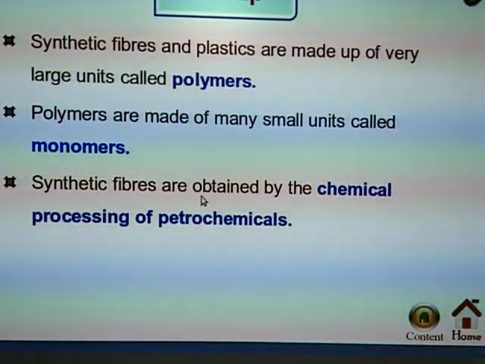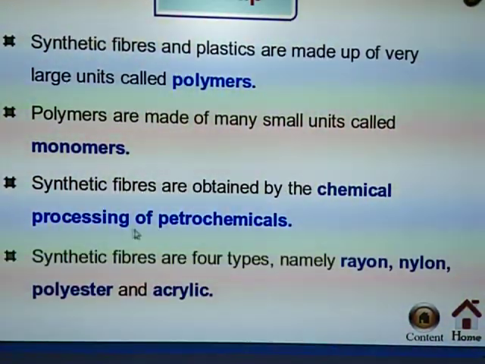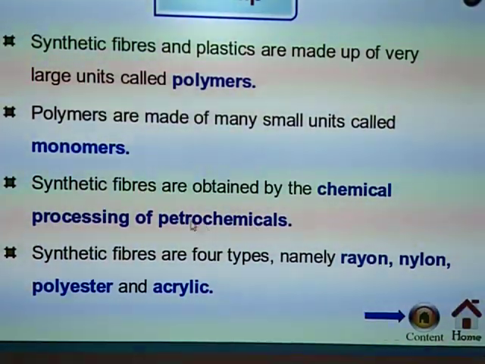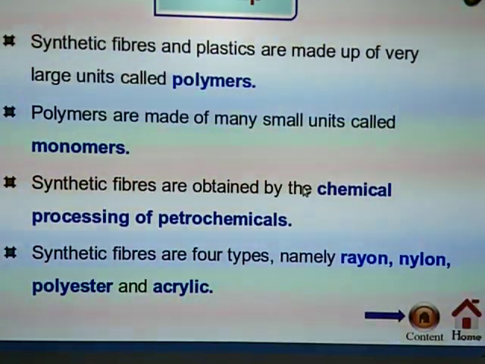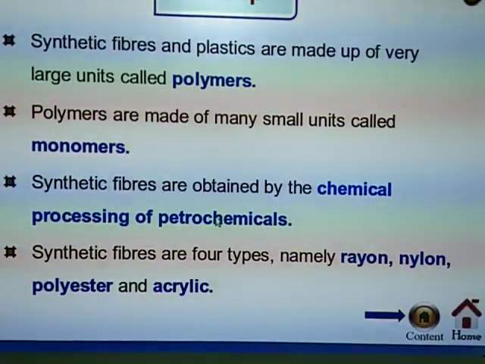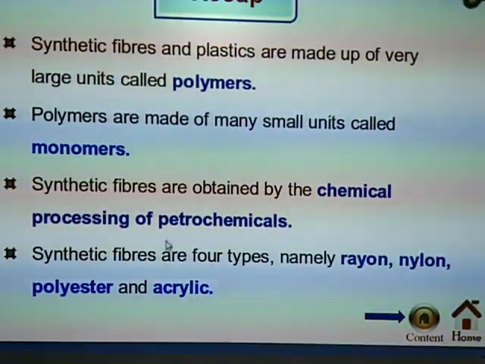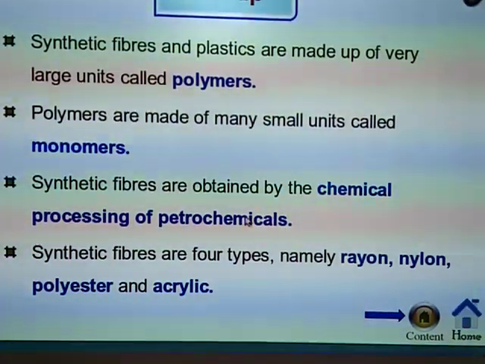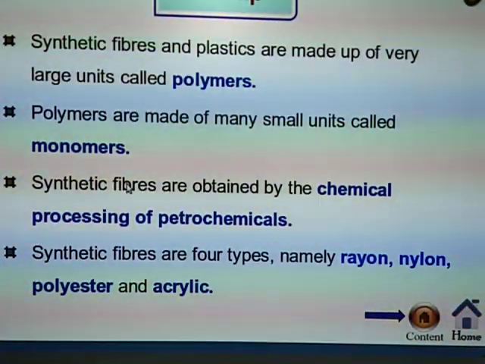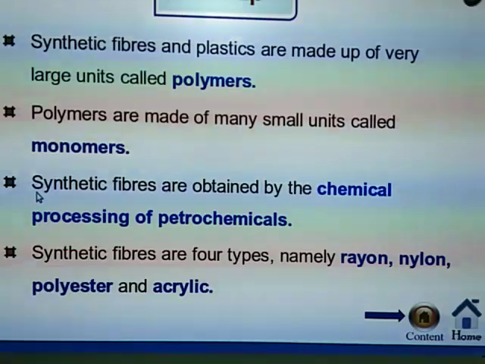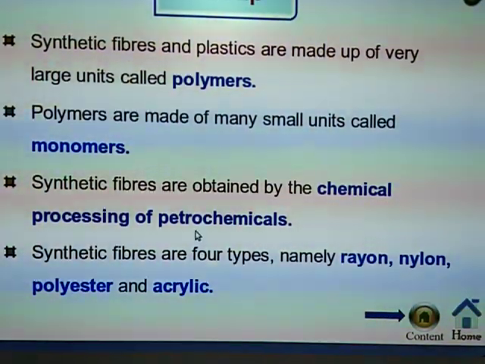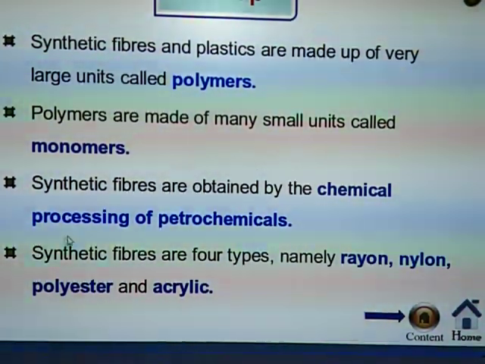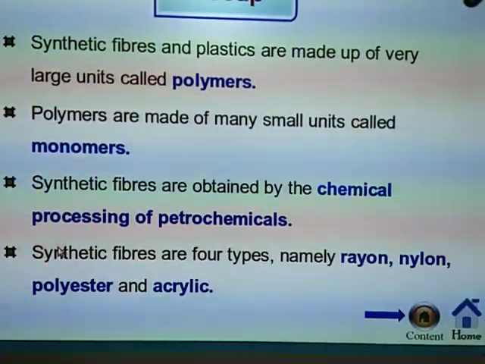Synthetic fibers are obtained by chemical processing of petrochemicals. The raw materials used to make these synthetic fibers are obtained by the chemical processing of petrochemicals.